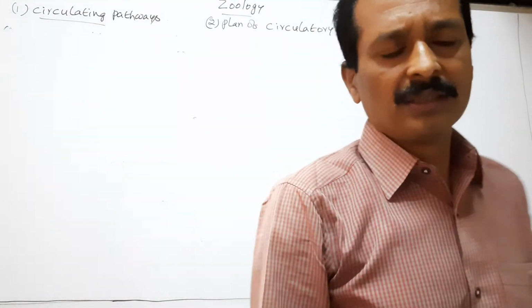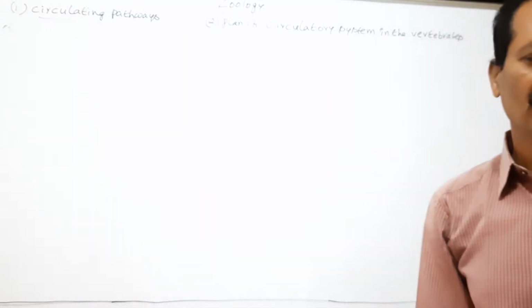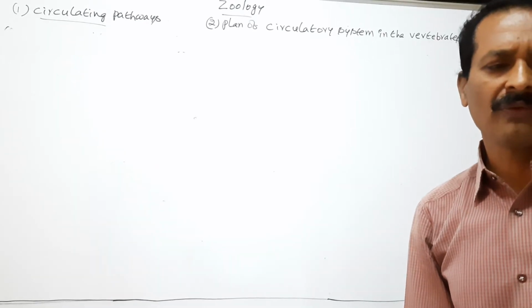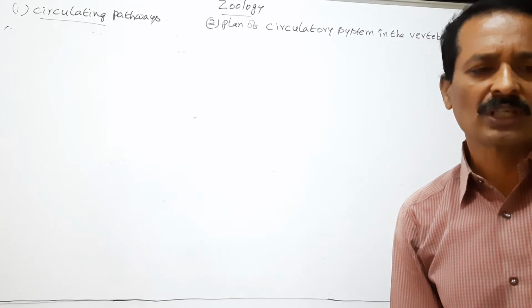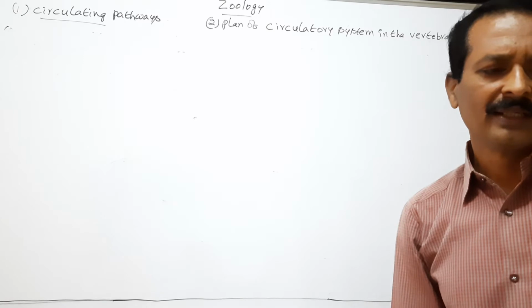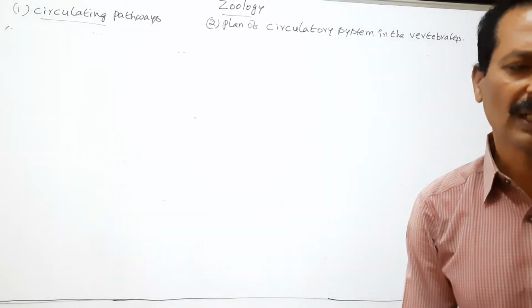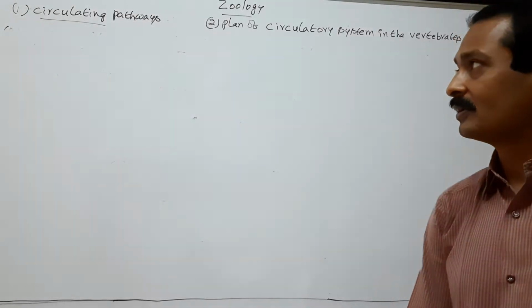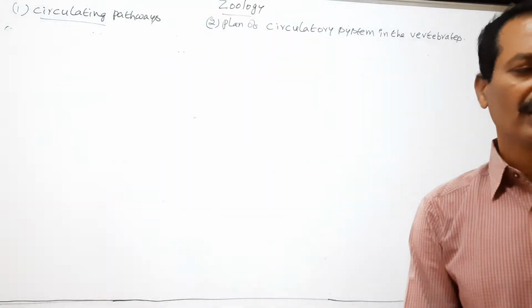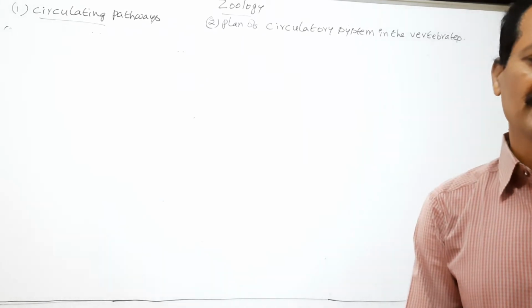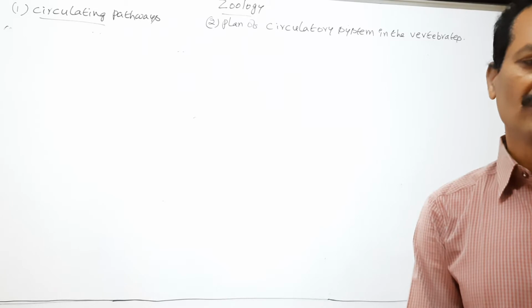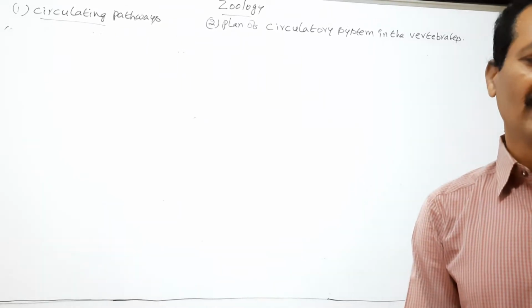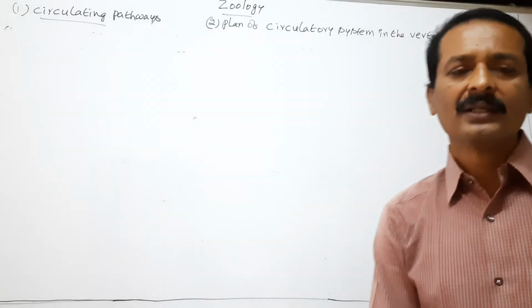In the vertebrates, the principal differences in the blood vascular system involve the gradual differentiation of the heart into two separate pumps as they evolved from the gill breathing aquatic life to the lung breathing, complete terrestrial life.